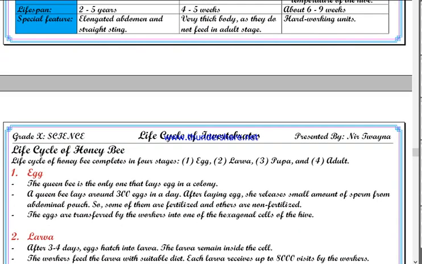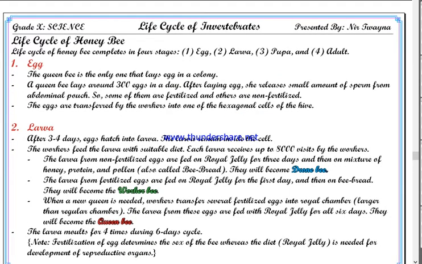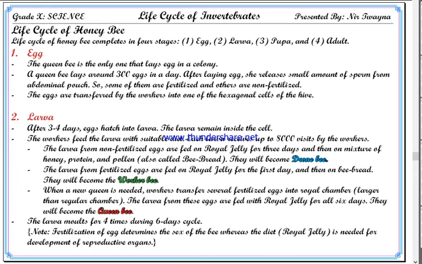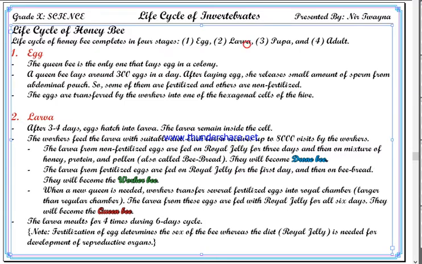Okay, then let's go to the next title of ours: life cycle of honeybee. Just like other insects and just like silkworm, the life cycle of honeybee also completes in 4 stages: egg, larva, pupa and adult. Egg: the queen bee is the only one that lays eggs in a colony,